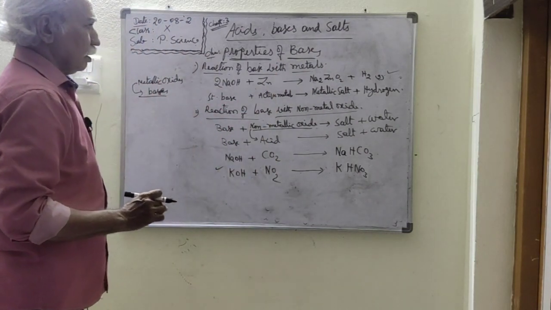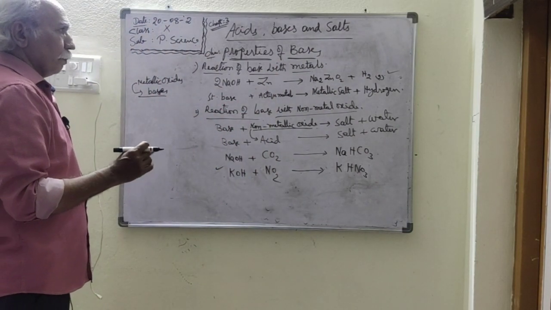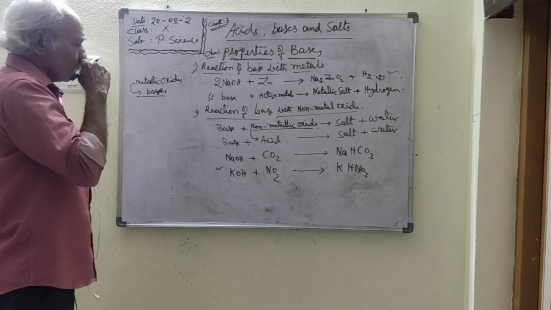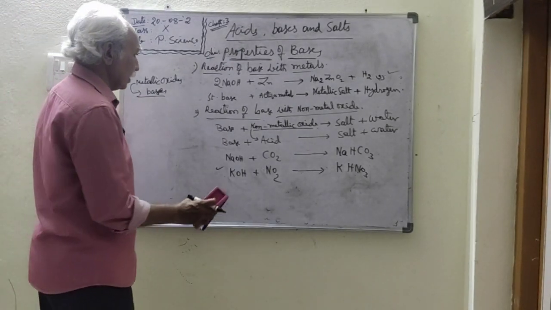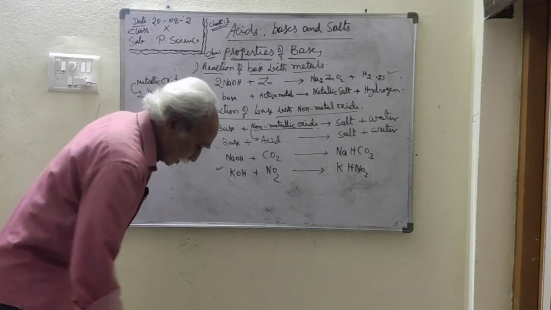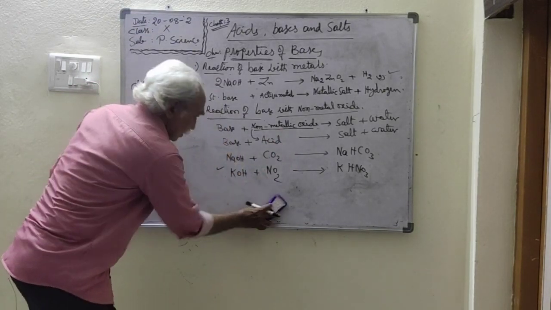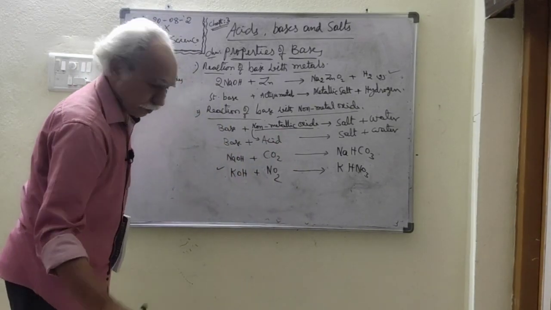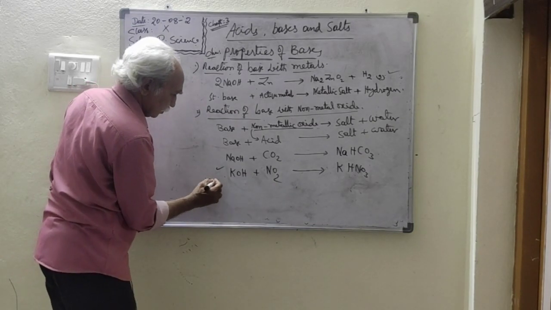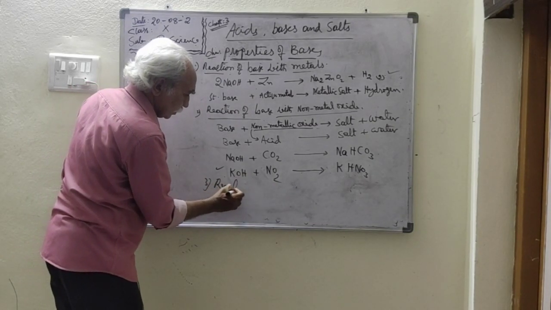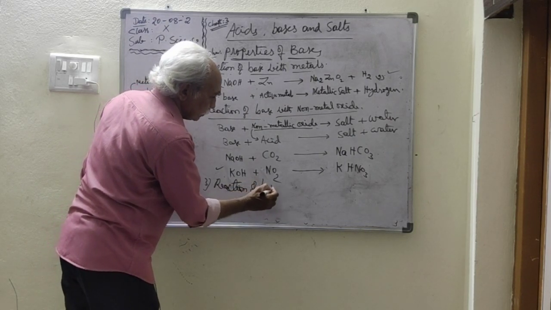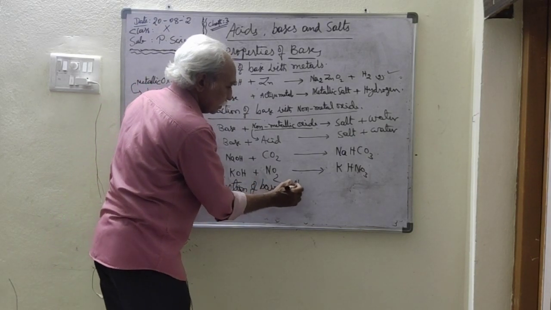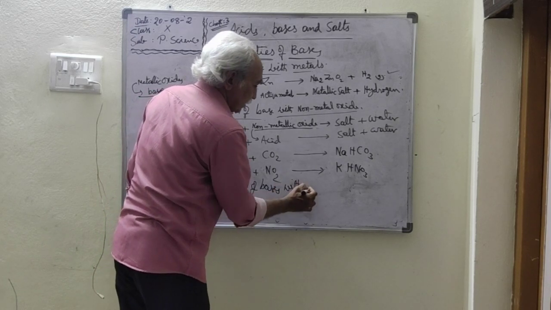The third one is the reaction of bases with acids.